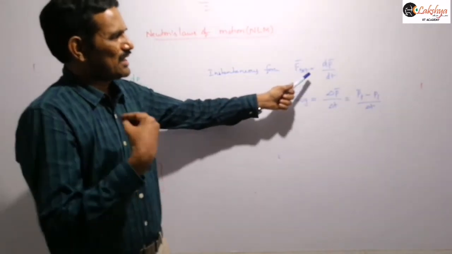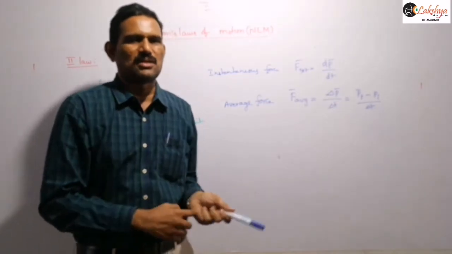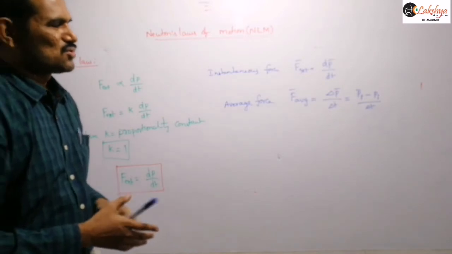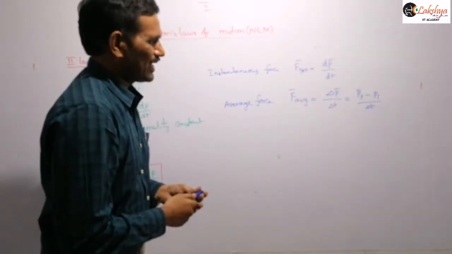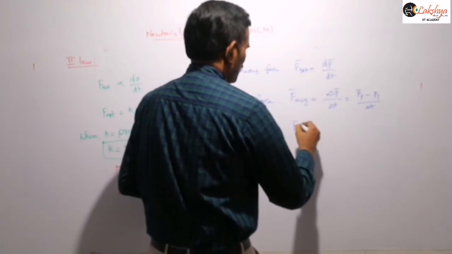But whereas if you are writing the differentiation, the rate of change of momentum at that particular instant, then that gives us instantaneous force. Sometimes they will ask for the average force. So in that case you need to calculate that. Or if you are writing the magnitude of this average force, simply you need to consider the magnitude of the change in momentum here.